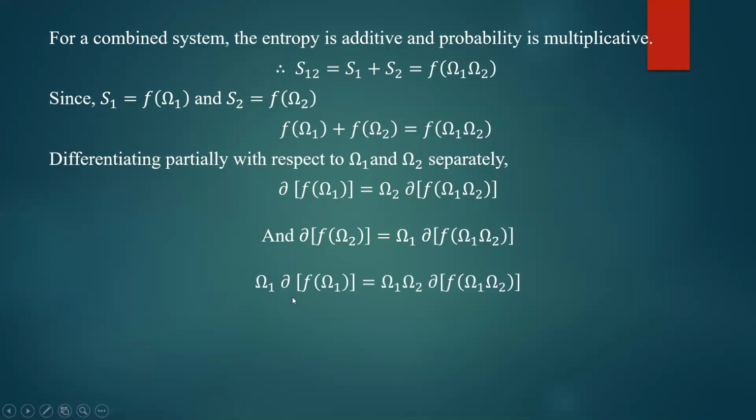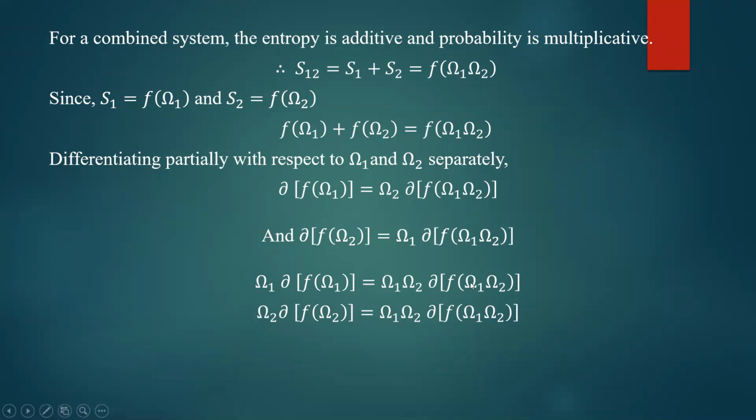So you will get omega 1 into dou of F of omega 1 is equal to omega 1 into omega 2 into dou of F of omega 1 into omega 2. Multiply the second equation by omega 2. You will get omega 2 into dou of F of omega 2 is equal to omega 1 into omega 2 into dou of F of omega 1 into omega 2. Look at these two equations: right hand sides are equal, so left hand sides must be equal.